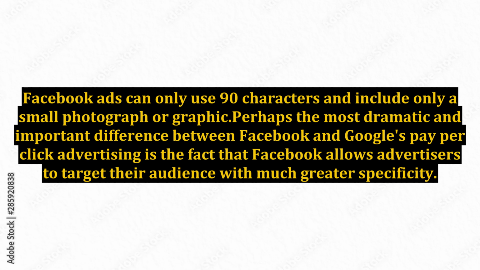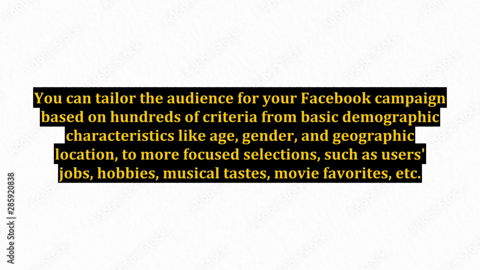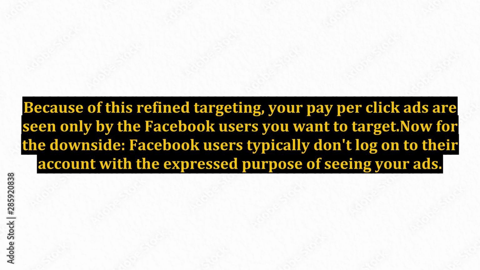Perhaps the most dramatic and important difference between Facebook and Google's pay-per-click advertising is the fact that Facebook allows advertisers to target their audience with much greater specificity. You can tailor the audience for your Facebook campaign based on hundreds of criteria, from basic demographic characteristics like age, gender, and geographic location, to more focused selections, such as users' jobs, hobbies, musical tastes, movie favorites, etc. Because of this refined targeting, your pay-per-click ads are seen only by the Facebook users you want to target.